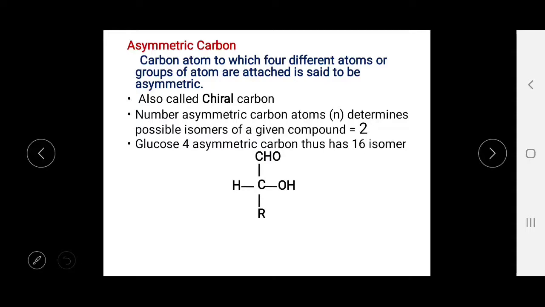It is called 2^n. So glucose के अंदर 4 asymmetric carbon है तो उसके कितने isomer बनेंगे? 2^n, मतलब 2^4 is equal to 16 isomers.